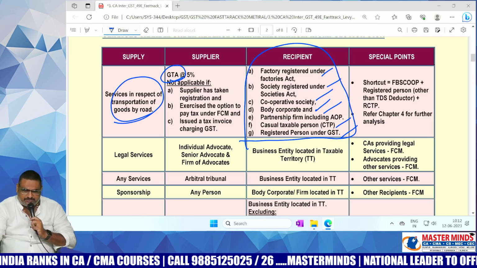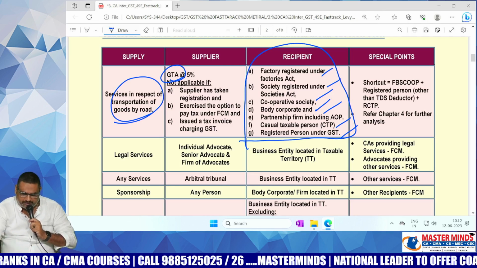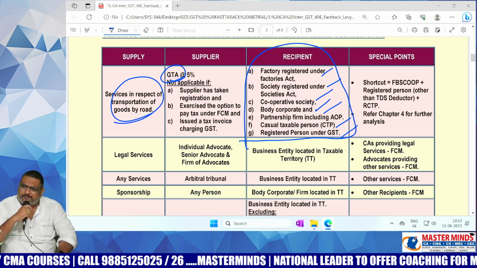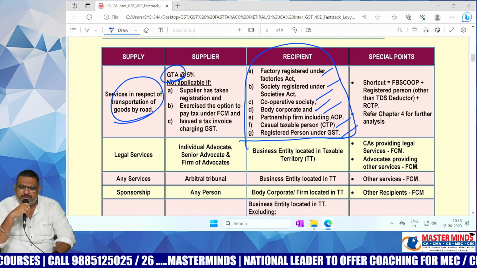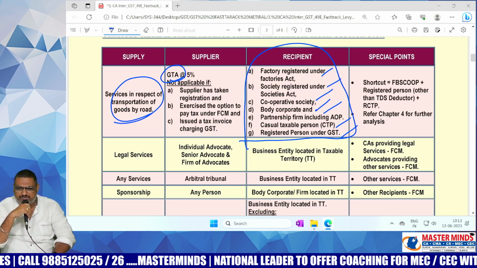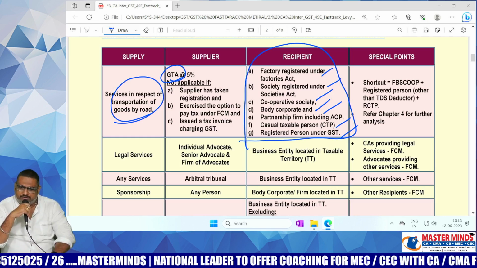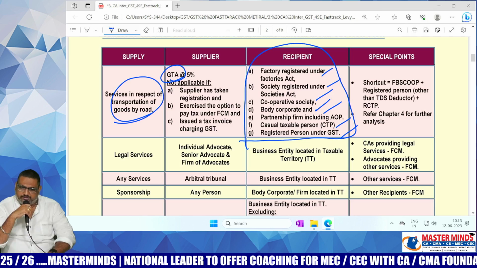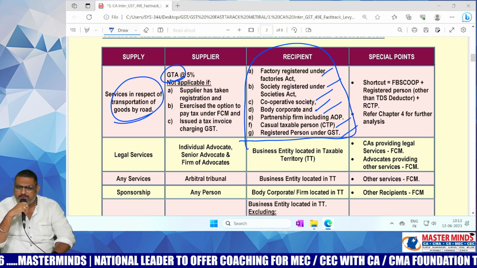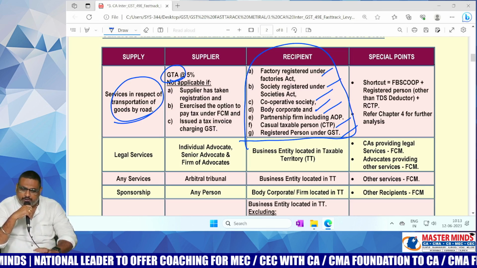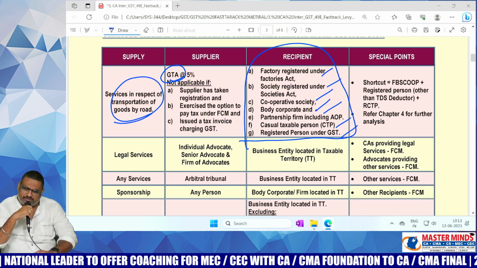CTP we will discuss later on in section number 10 in this chapter only. If the supplier is GTA and the recipient is any of these specified persons, RCM is applicable. If the specified people are the recipient, then only the concept of RCM is applicable.